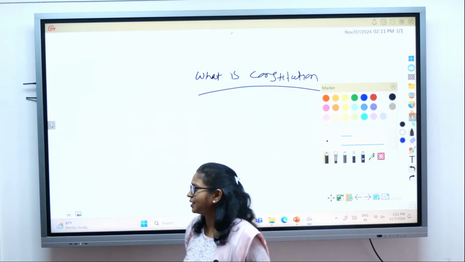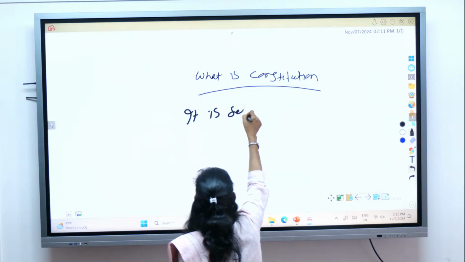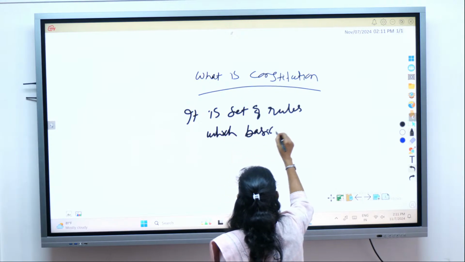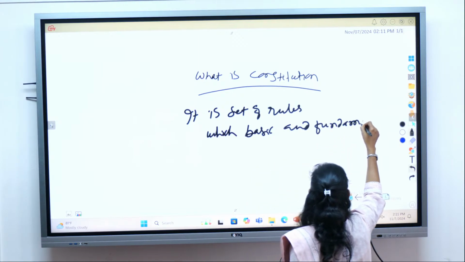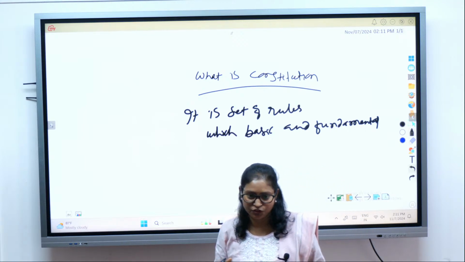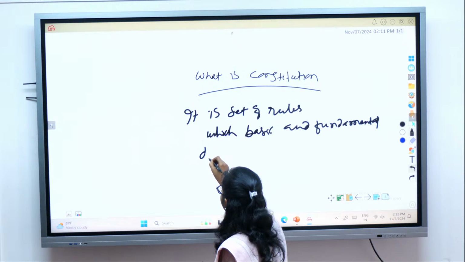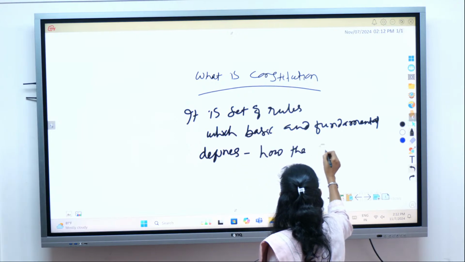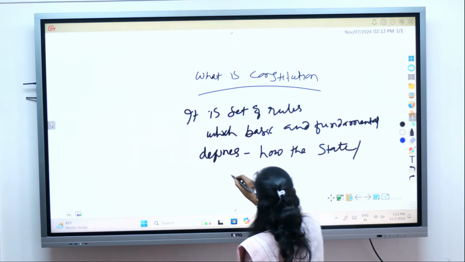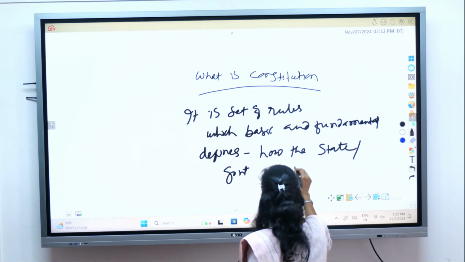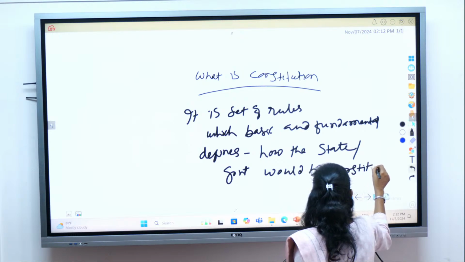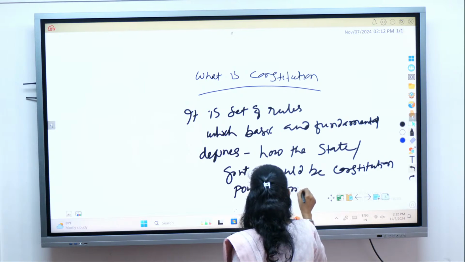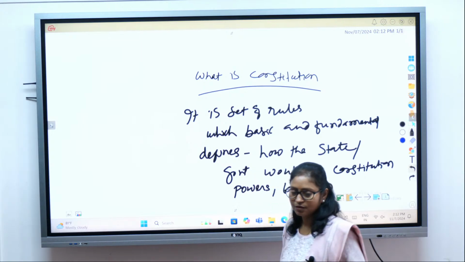All of you know in very simple terms that it is a set of rules which are basic and fundamental in nature, which define how the state, or the government of the country, would be constituted, what its powers are, and what the limitations of the government are.